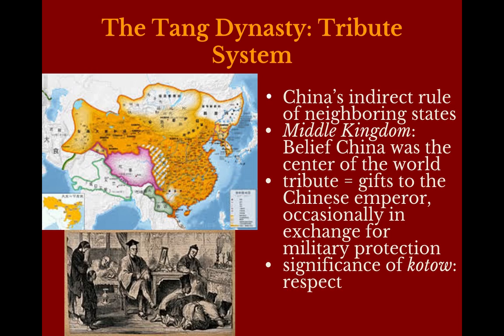A tribute is essentially a tax or a gift that people in these tribute states have to give to the emperor. This isn't really a gift because it's not like they're opting to do it. The emperor demands tribute from the tribute states. And there are a number of things that these tribute states can get from the tribute. One of the things they can get sometimes is military protection from the Chinese, but it's not a guarantee. So the relationship definitely favors China over the tribute states, right?